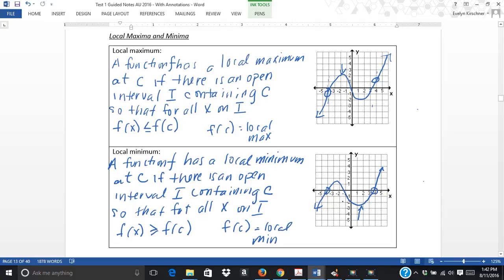Now it has to be an open interval because otherwise we'd have to consider that. Remember, open means as close to that point as possible, but not there.